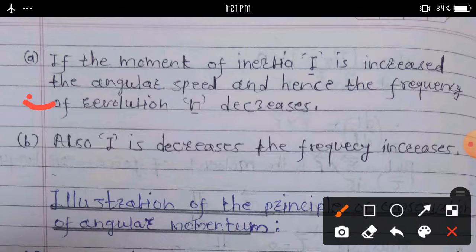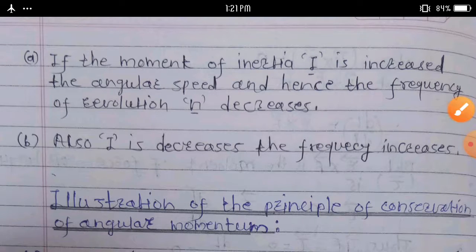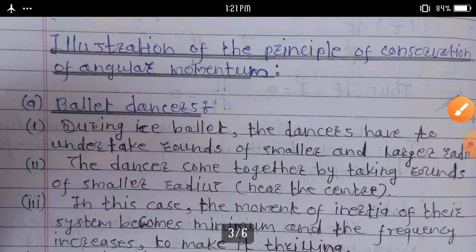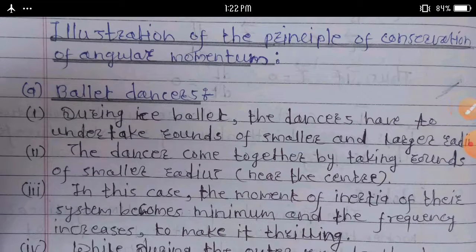Also, if I decreases, the frequency increases. And next, some examples of the principle of conservation of angular momentum.